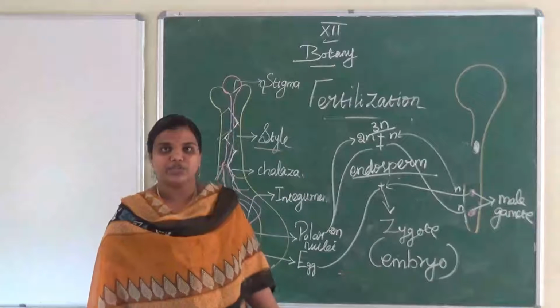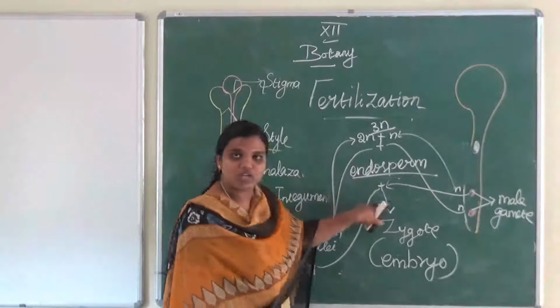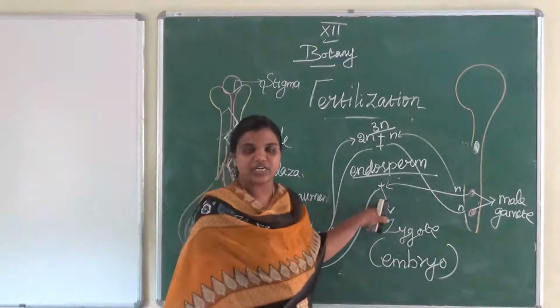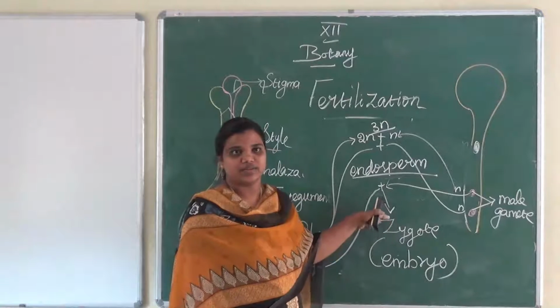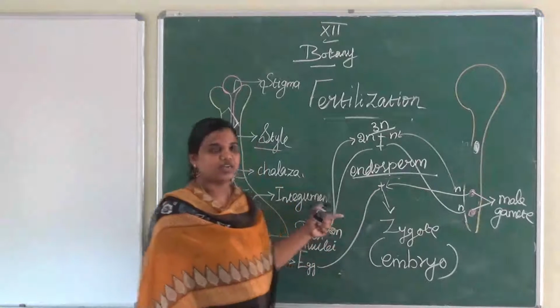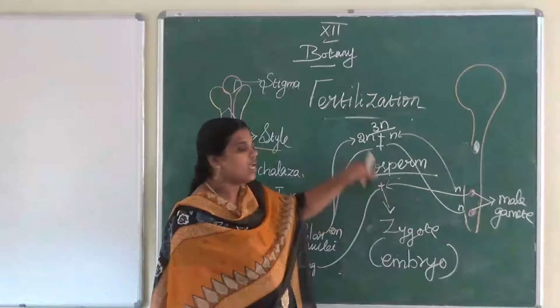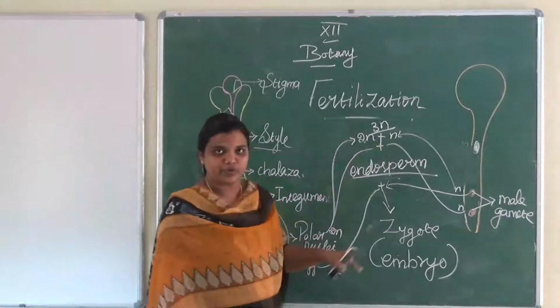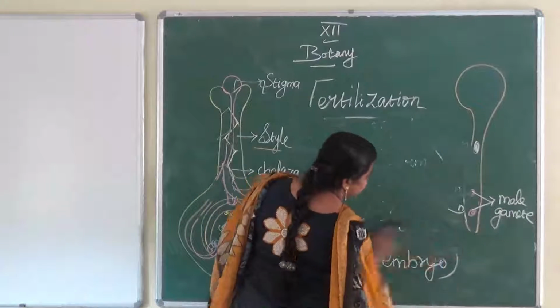Triple fusion. Two male gametes are involved in the fertilization, that is known as double fertilization. Isn't it? This is double fertilization and this is triple fusion. I will tell one simple formula, then you will understand it clearly.